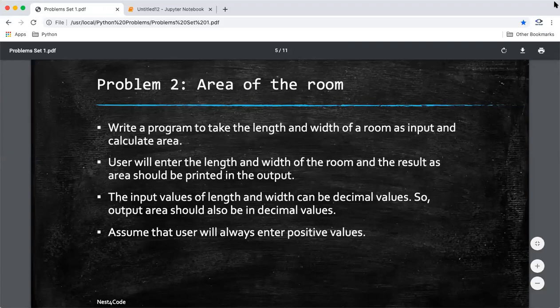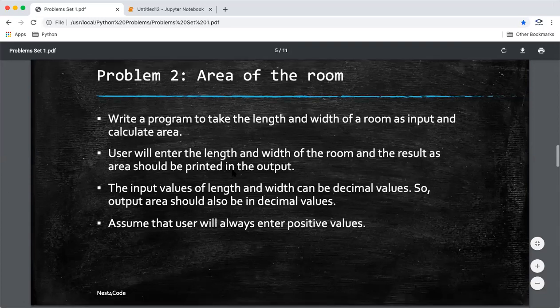So that is what assumptions are. I should not go and write unnecessary code for negative values, because it's just adding extra logic and increasing the complexity of the program unnecessarily. Okay, so we'll go for the problem.